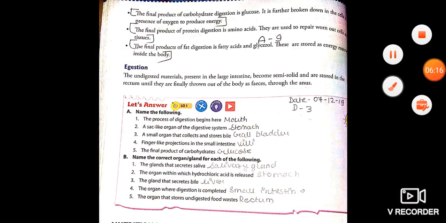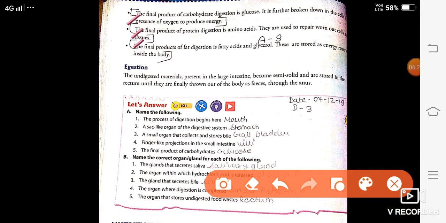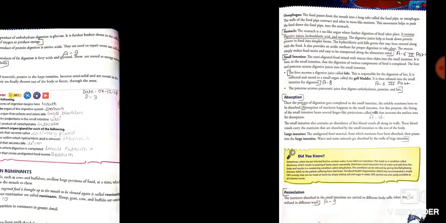This is answer number 9, page number 26 and 27. First write the last line of page 26, and then write these 3 points. Got this? Okay. Next.